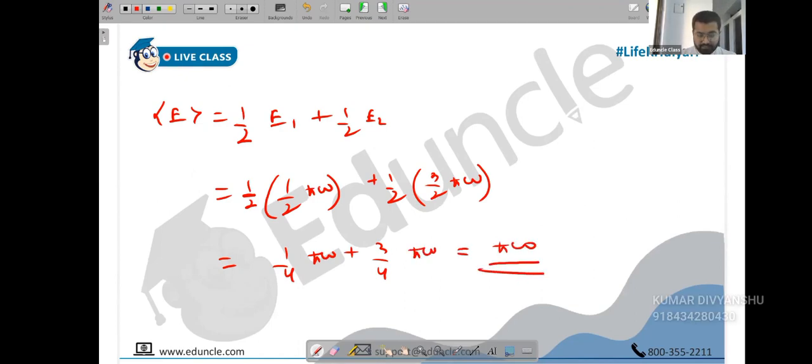Tell me if not. Yesterday E0 was half h squared omega, people, and E1 was 3 by 2 h squared omega. That's the difference. So you have to take care of what language they are using first, and also remember how n starts. For boxes, n starts from 1, but for harmonic oscillator, it starts from 0. There is a lot of trickiness here, even though the questions are actually easy, it's all about little tricks. Okay, people, please ask if you have any questions.